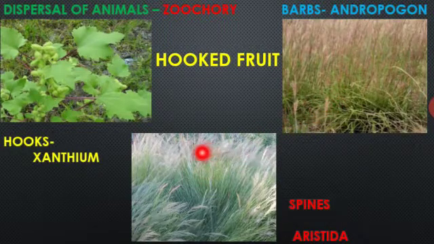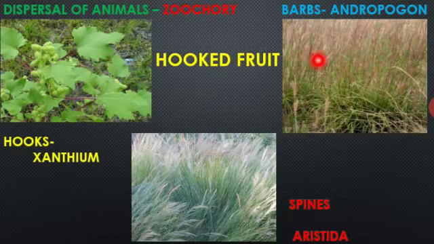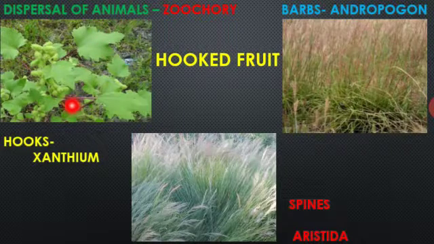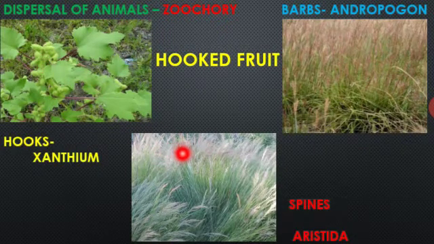Okay, so these are all different types of plants whose dispersal takes place with the help of animals. First one, Xanthium, it has a hook-like structure on the fruit, so it sticks on the animal's skin or on the clothes of humans, so the dispersal takes place.